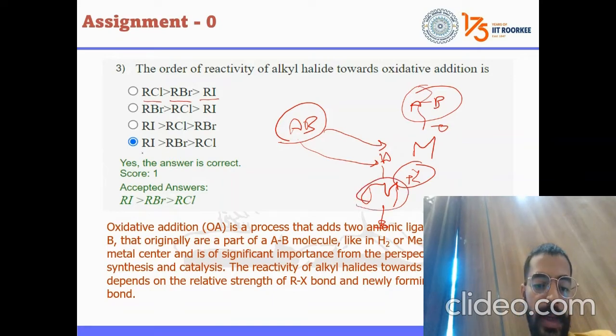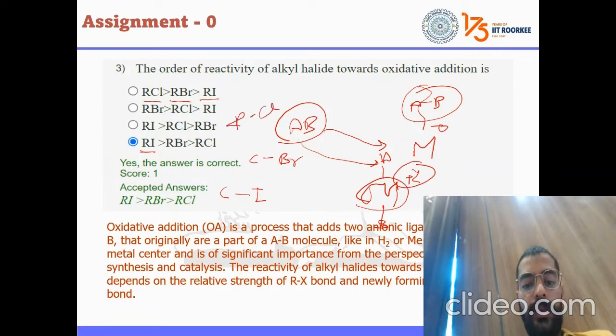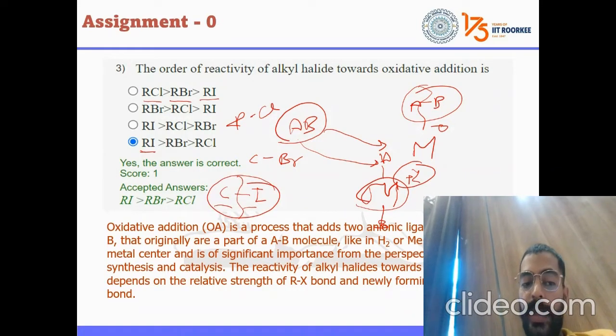So if we see here, R means it will have a carbon, right? Carbon iodine, okay? Carbon bromine, okay? Or carbon chlorine, right? If we see the size difference, iodine has the biggest size difference. Easily means least overlap. Least overlap means easily breakable, so it is more prone.